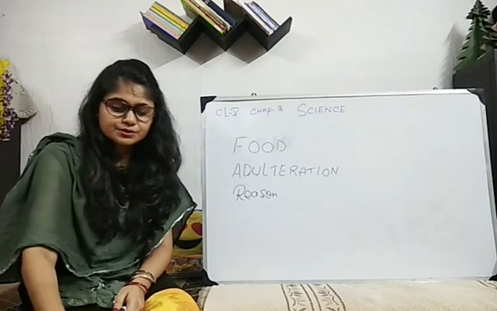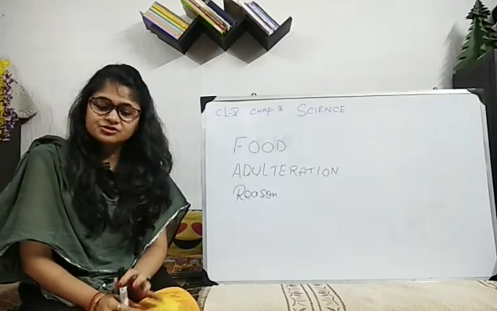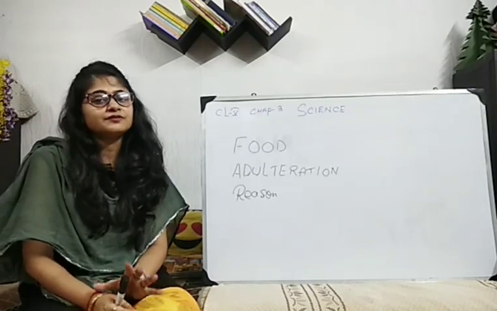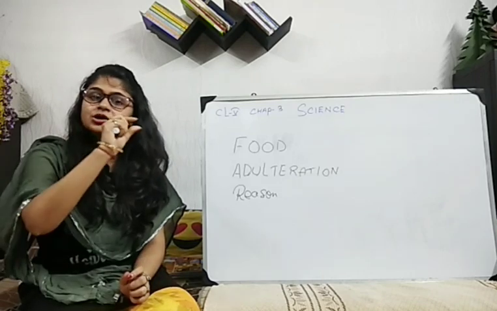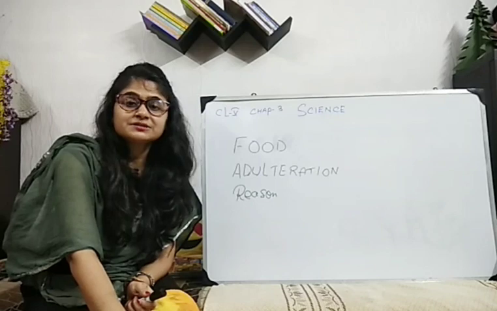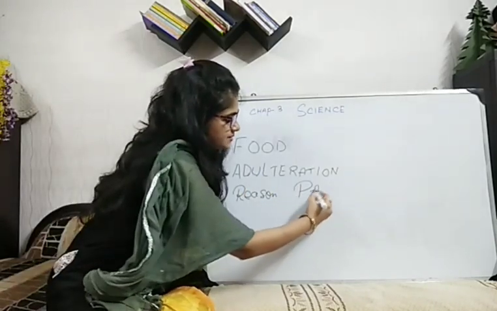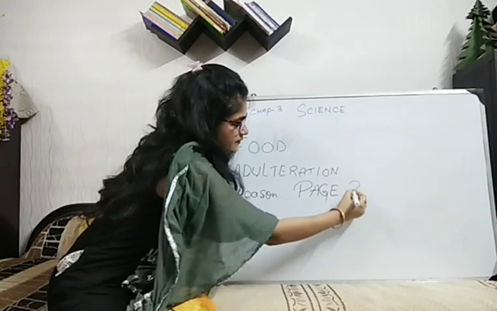Now today what we will do is, in your CW copy, just write the reasons for food adulteration, and at the top the heading food adulteration. You will get it on page number 30. Okay, see, I am writing it here, page 30.